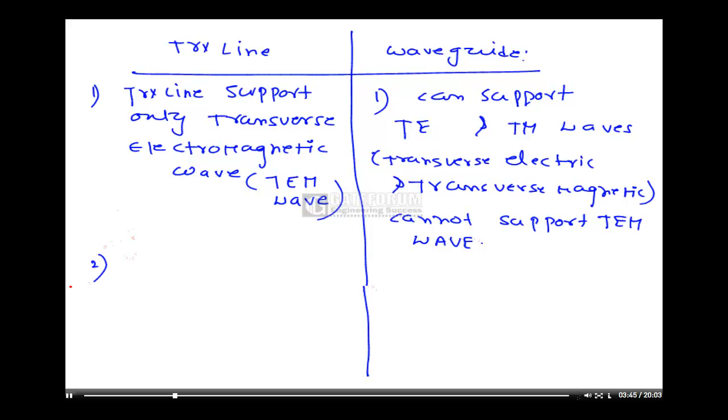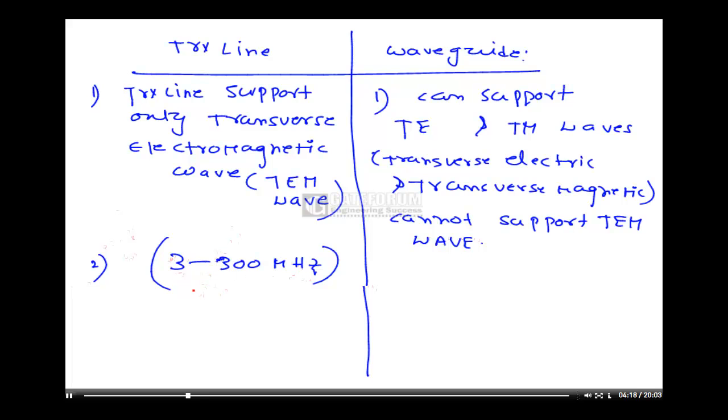And the second difference is, generally a transmission line is used to operate at lower frequencies, 3 to 300 megahertz.